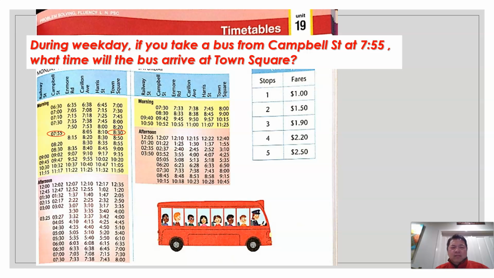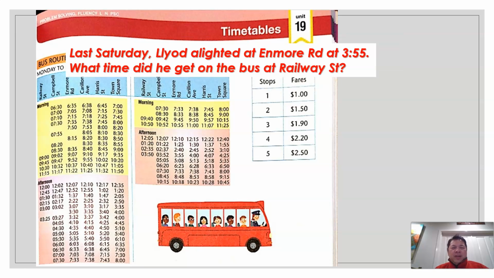You got it so far? Hope you can understand. What about another question? They say last Saturday Lloyd alighted at Enmore Road at 3:55. So Enmore Road, weekend, 3:55. What time did he get on the bus at Railway Street? Railway Street is here. So we actually got on here and reached here at 3:55. So he actually went on the bus at 3:50, isn't it?